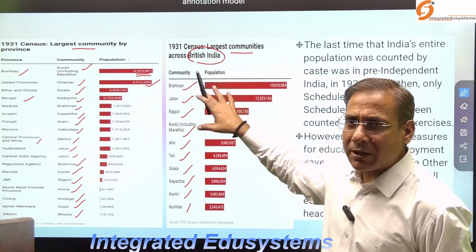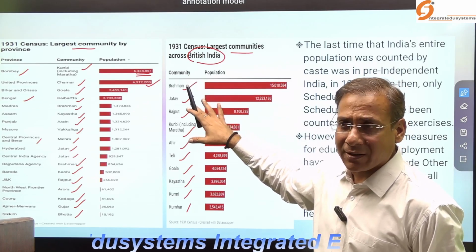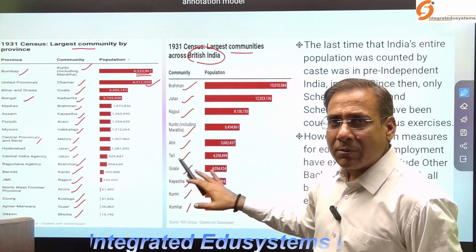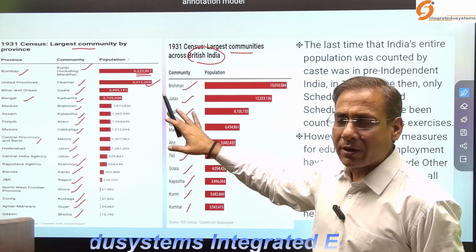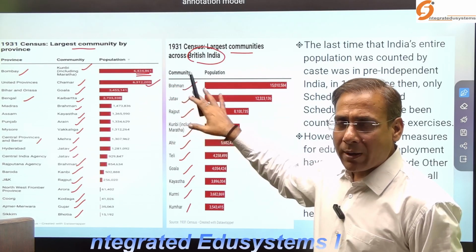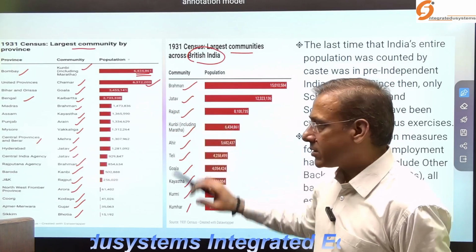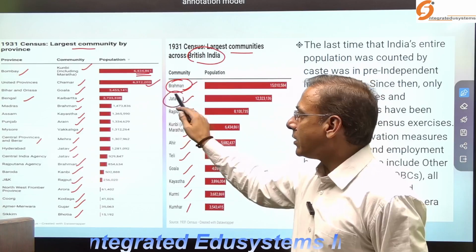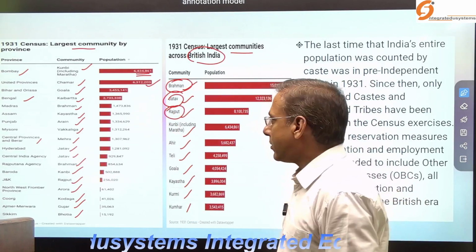All India means the British-occupied region I am talking about, not the princely states, because the British were conducting the census only in the British-occupied region. There were 600 or more princely states that existed. So I'm not talking about the princely states, I am talking about the British-occupied region. The most dominant were the Brahmins, and then the Jats, and then Rajputs. So this is the figure.